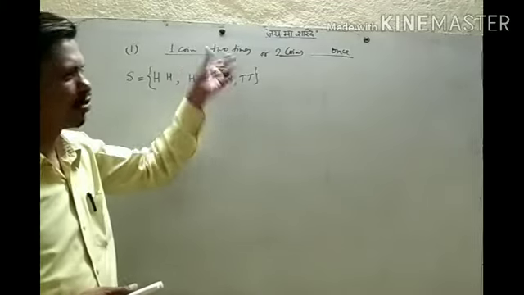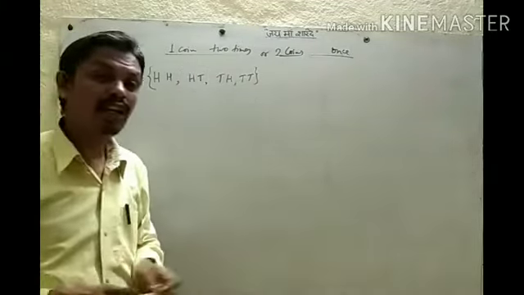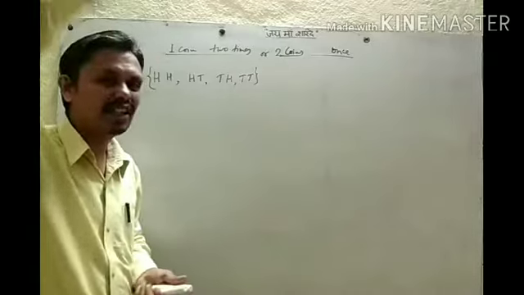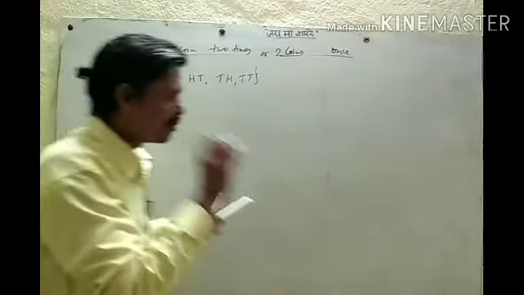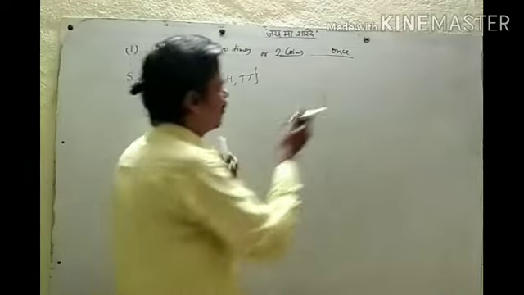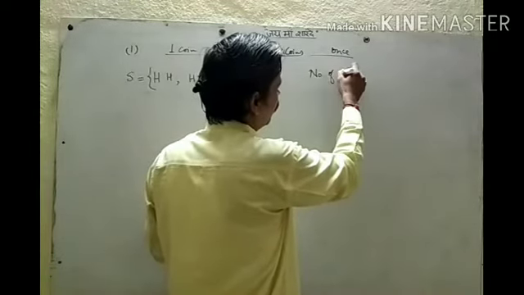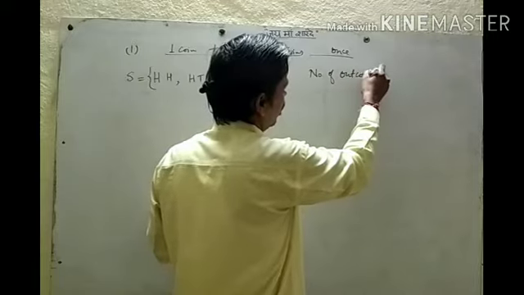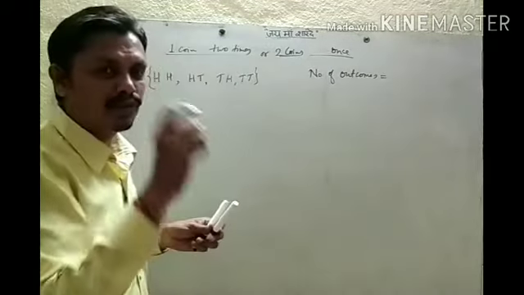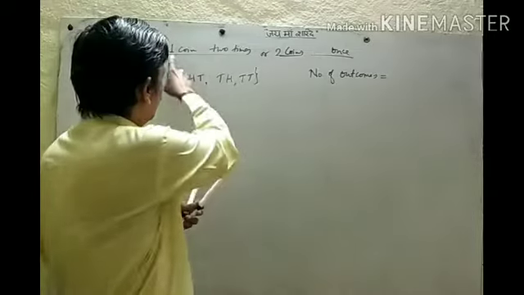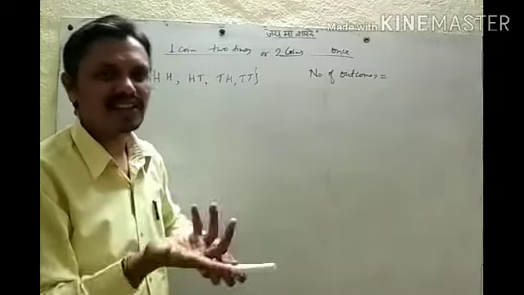Okay, so how many outcomes will be there? If one coin is tossed once or twice, we can write easily. But if one coin is tossed 5 times, 6 times, 7 times, then how will we write the outcomes? How many outcomes will be there? There is a simple formula for the number of outcomes. How many possibilities are there for one coin tossed once? How many faces are there in a coin?